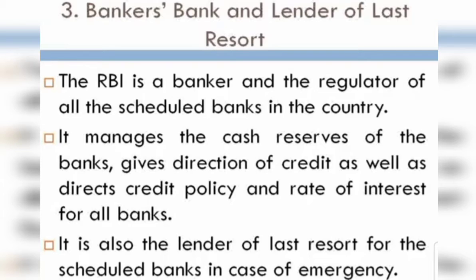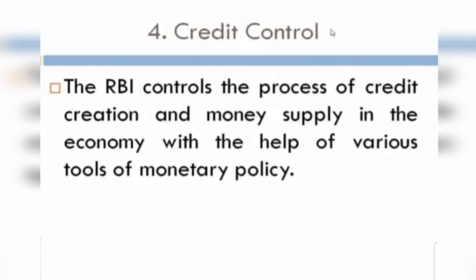Now the other point is credit control. Here also the RBI controls the process of credit creation and money supply in the economy with the help of various tools of monetary policy. We already studied in commercial banks, students, that as credit creation increases, the money supply in the economy increases. But as and when credit creation decreases, the money supply also decreases. All this process is also controlled by the Reserve Bank of India.